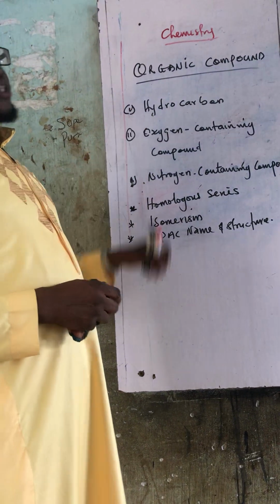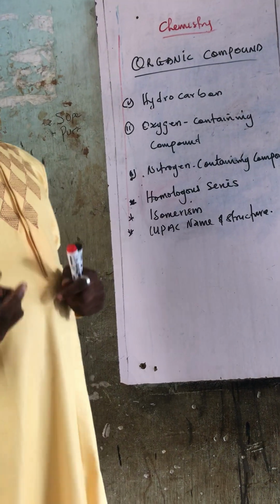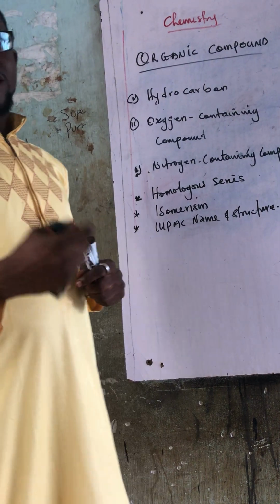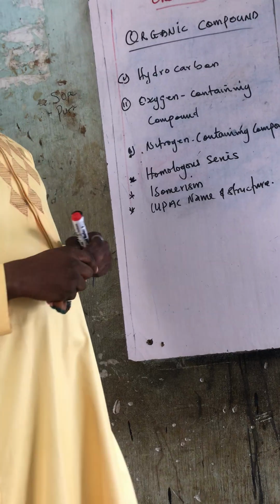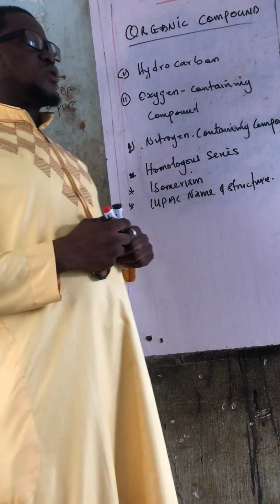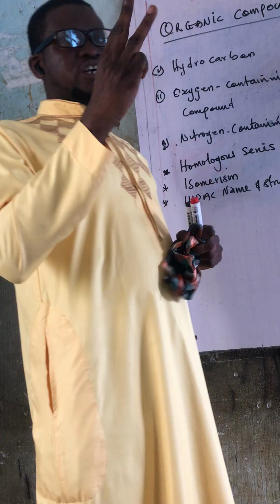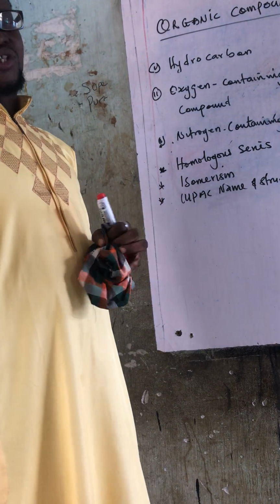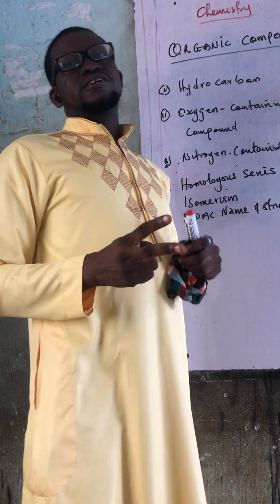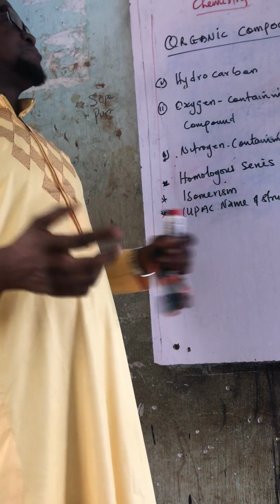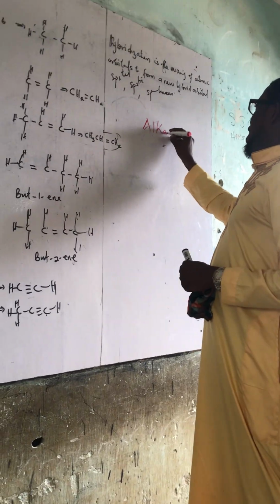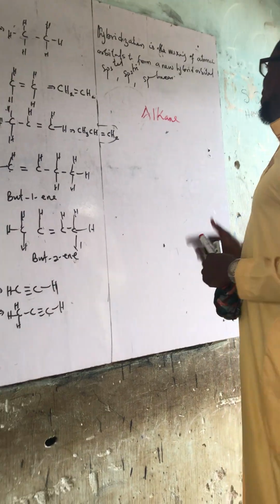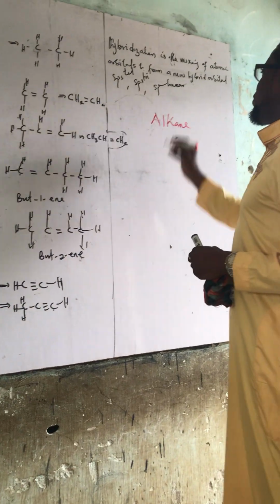When carbon bonds with hydrogen, I've told you we have the likes of alkane, alkene, alkyne, alkyl, and aromatic hydrocarbon. I have mentioned five, but the three most important among them are alkane, alkene, and what? Alkyne. Now let's take the first one. The first one is called alkane. I am not going deeply into them. I just want to bring some certain things out of them.